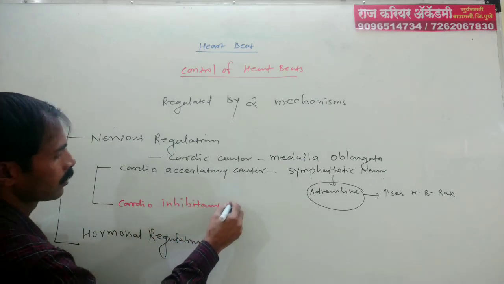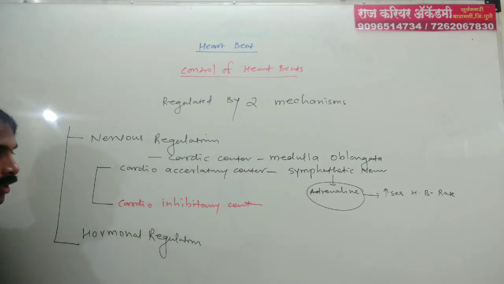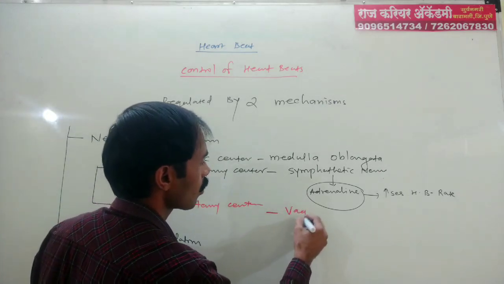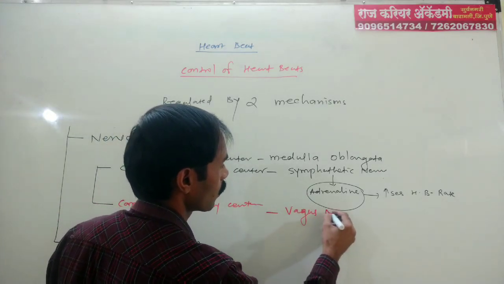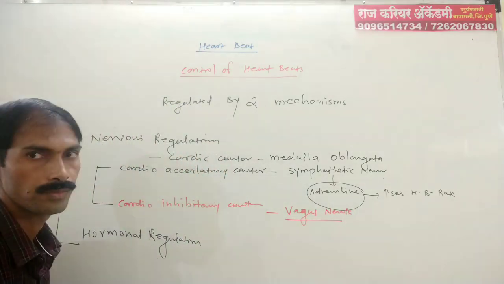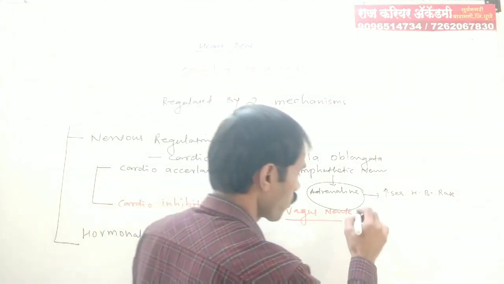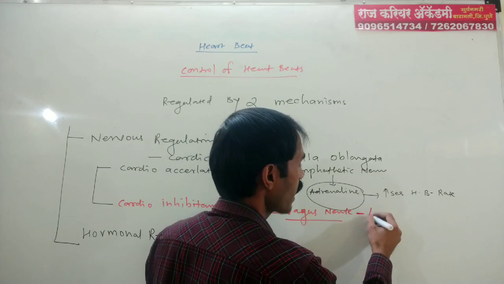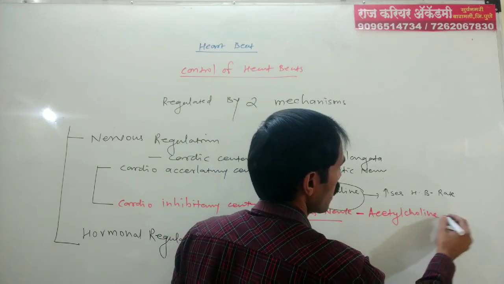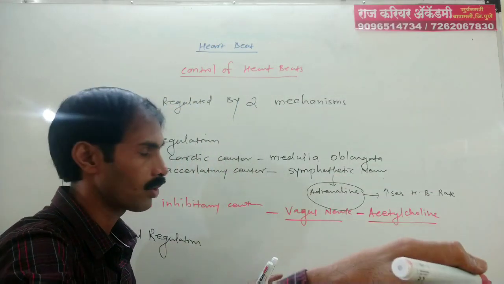The second center is known as the cardio-inhibitory center, which is the center that decreases the count. From this center, the vagus nerve arises, and this nerve is parasympathetic in nature.